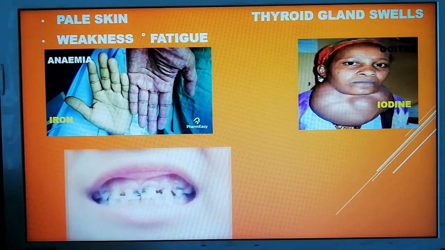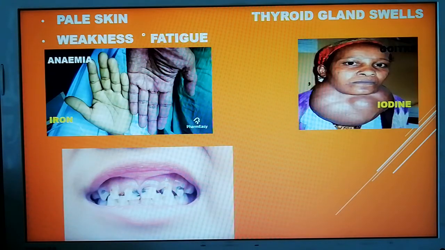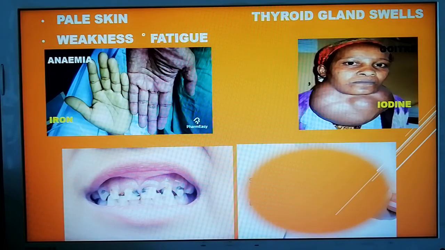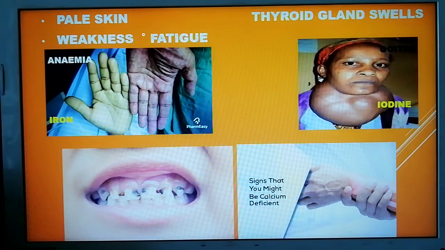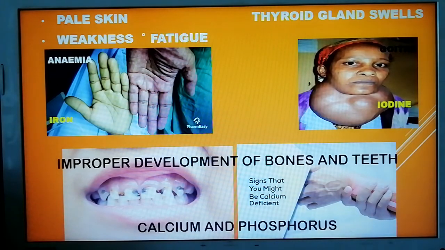Now you see the teeth of this person. It looks very damaged, right? This is a condition where, due to deficiency of calcium and phosphorus, the bones and the teeth do not develop properly. So we need to have the right amount of different minerals in our diet.